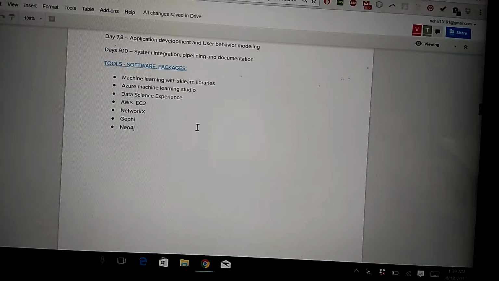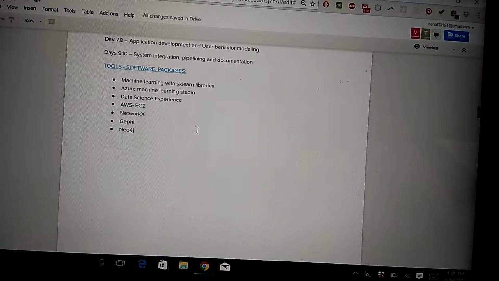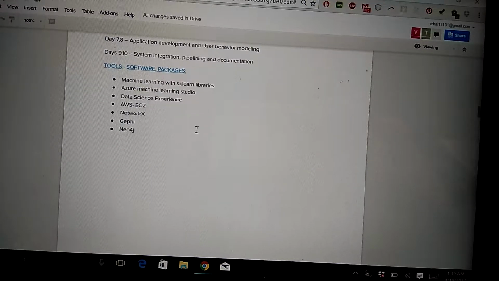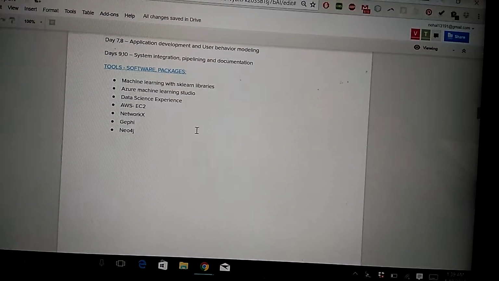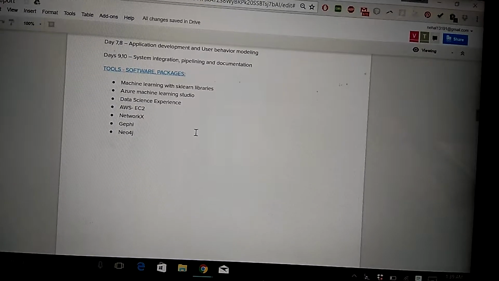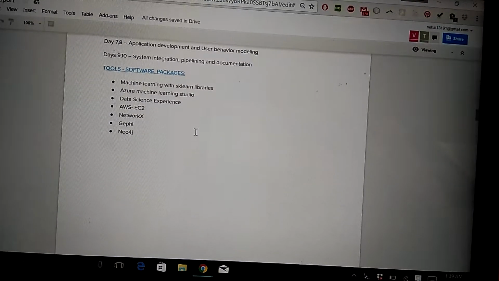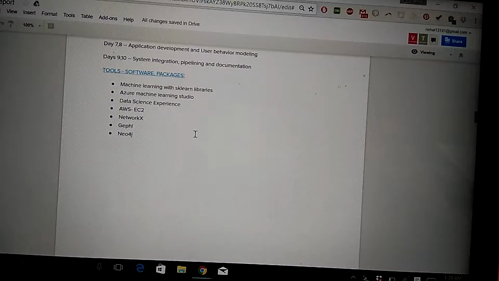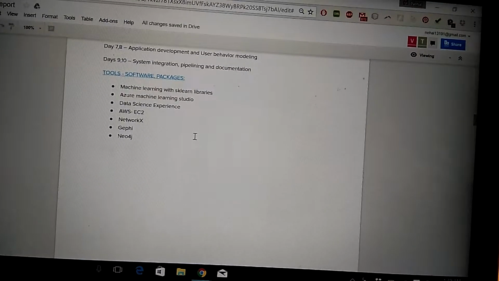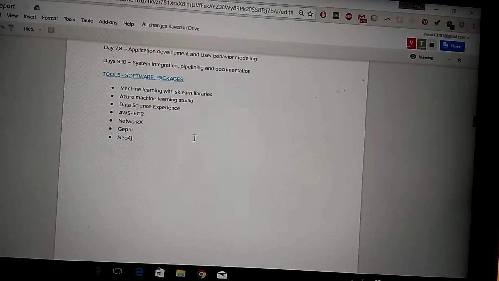So the tools we would be using are primarily sklearn libraries for Python for machine learning, and we would be doing machine learning using Azure Machine Learning Studio as well. We would be leveraging AWS EC2 instances and data science experience, and for the graphs we would be using Neo4j, NetworkX, Gephi.